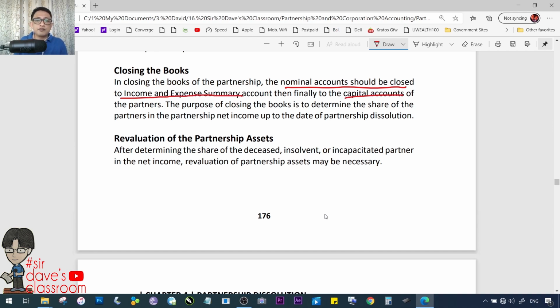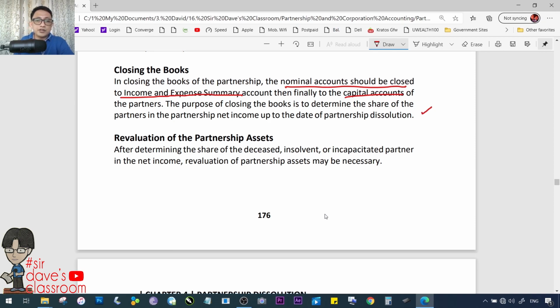The purpose of closing the books is to determine the share of the partners in the partnership net income up to the date of the partnership dissolution. Because, as we have said, tulad sa partnership operations, the distribution of the profit, kung meron mang undistributed up to the time of dissolution, is done through the closing entries. Revaluation of the partnership assets.